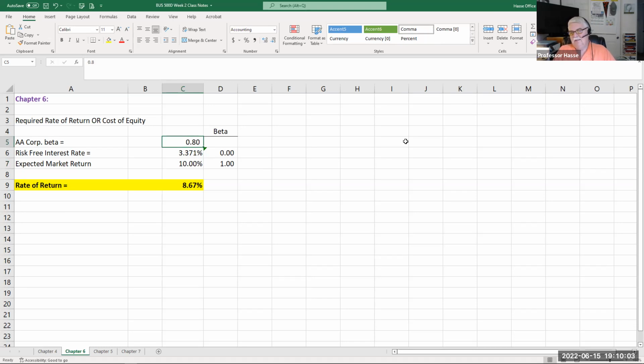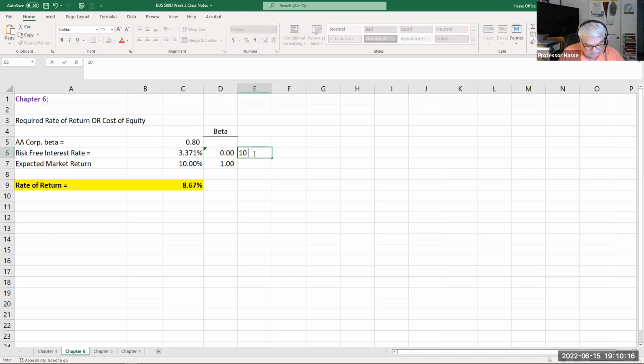So naturally riskier than the 10-year United States Treasury, and less risky than the market return. So again, remember, this is the 10-year United States Treasury yield. This is the S&P 500 market return. And this is the return.